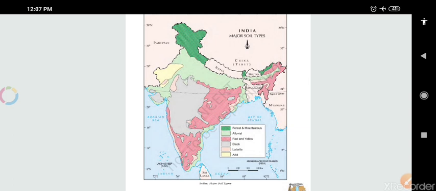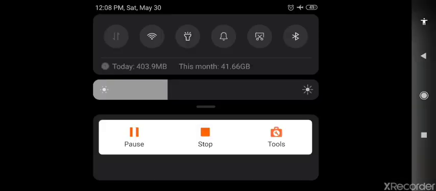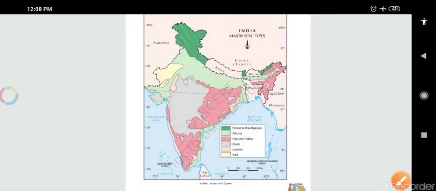This is also a plain area, so it is covered by alluvial soil. This alluvial soil is very rich in minerals. Uttar Pradesh, part of Punjab, most of Gujarat and some part of Rajasthan are also covered by this alluvial soil.